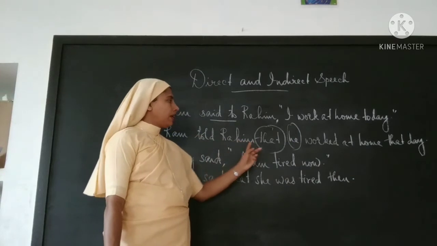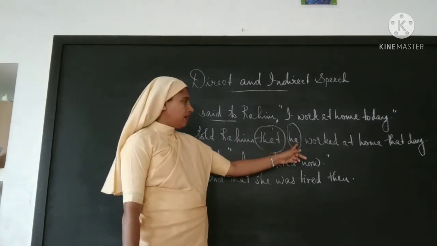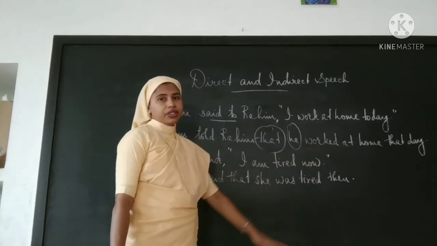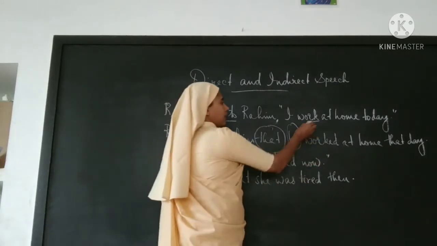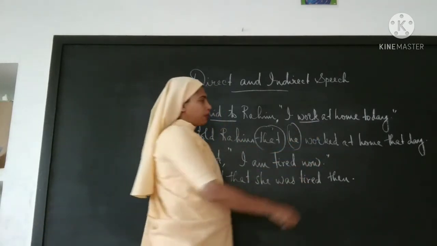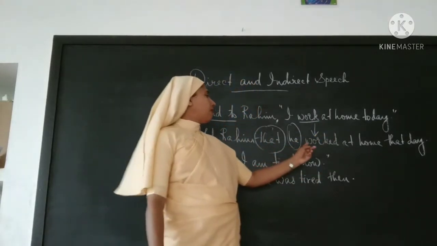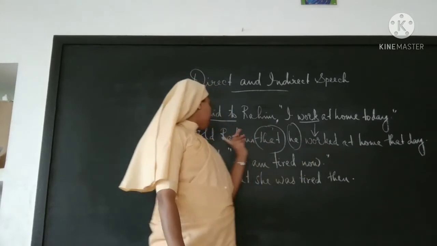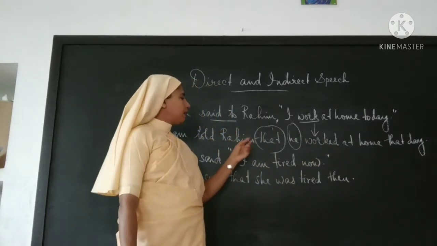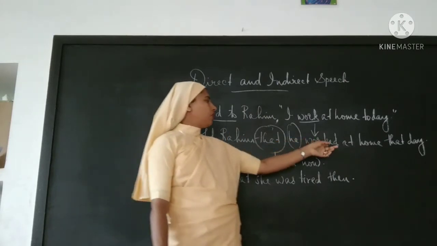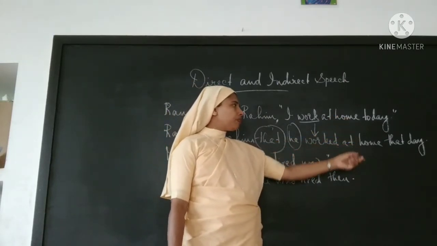Ram told Rahim that he. Then what is the other change? Tense changes. Here it is simple present, and simple present is changed to simple past. Ram told Rahim that he worked at home.